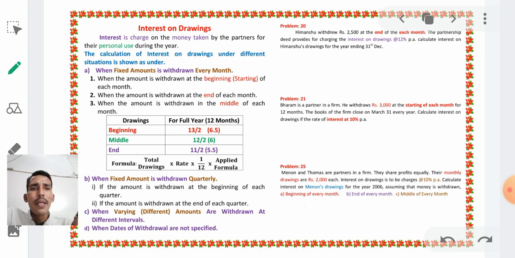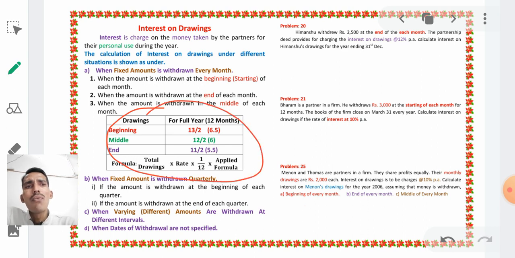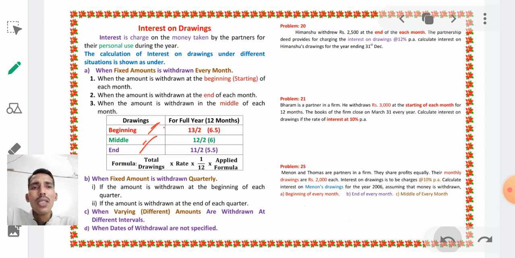Just tell me which formula you should apply for this problem. Just see here, beginning of month, middle of month and end of month. He has clearly mentioned that Himanshu withdrew rupees 2500 at the end of each month. Each month means he is withdrawing an amount every month, right? He won't withdraw quarterly, there are no different amounts.